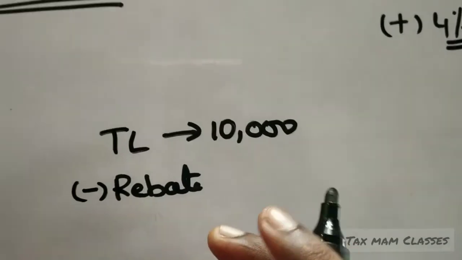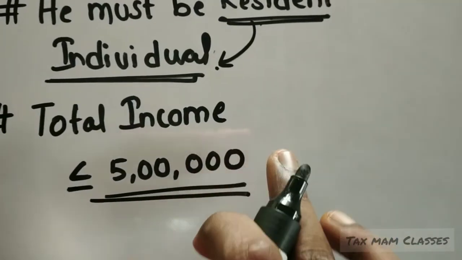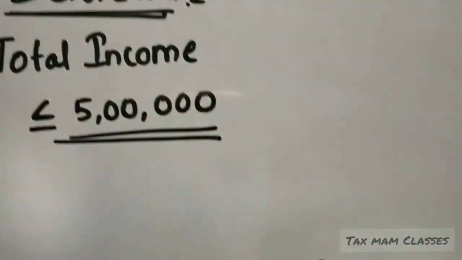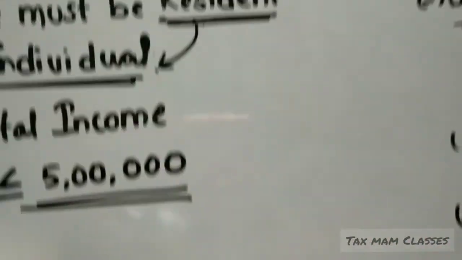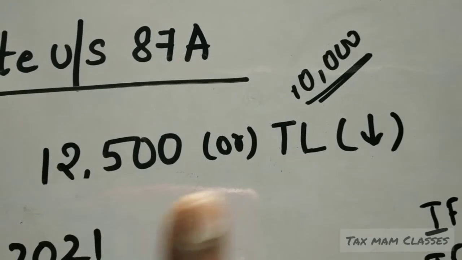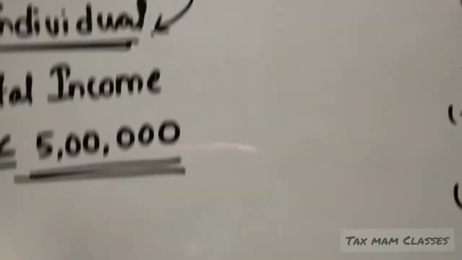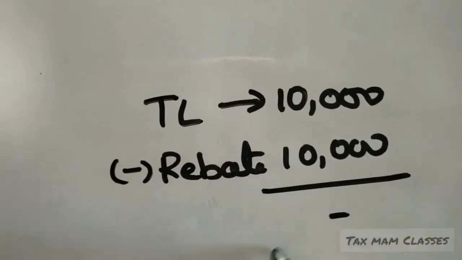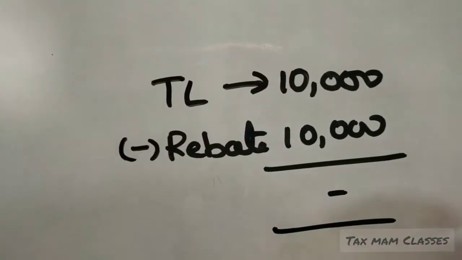What is the rebate amount? As I said, the person is qualifying all these conditions: his total income is less than 5 lakhs and the person is an individual resident. Then the rebate is 12,500 or 10,000, whichever is less. That means 10,000 is allowed as deduction, and this person need not pay any tax to the government.